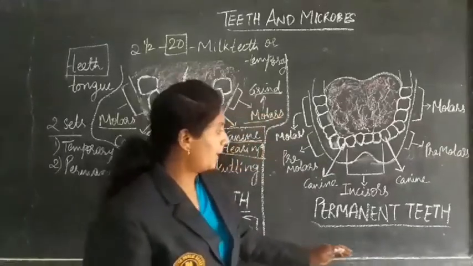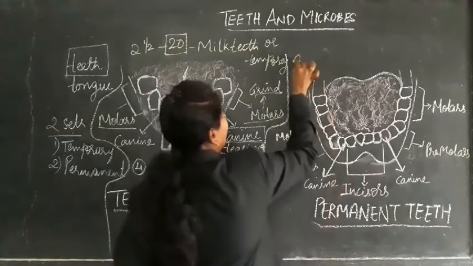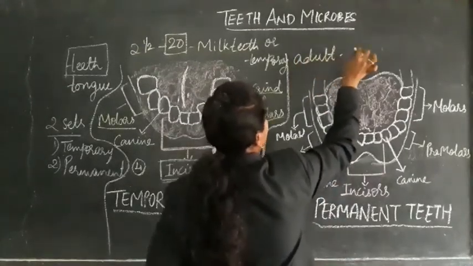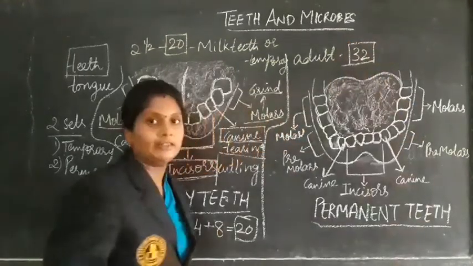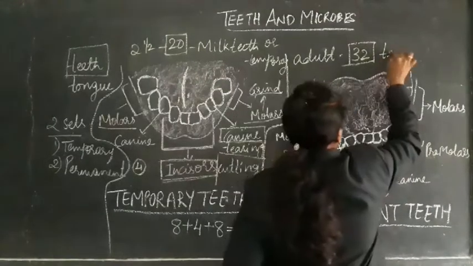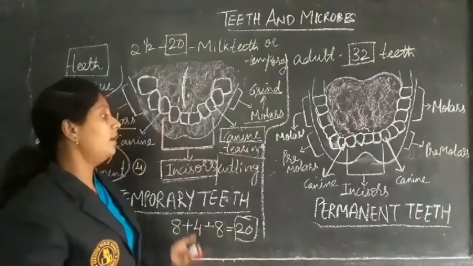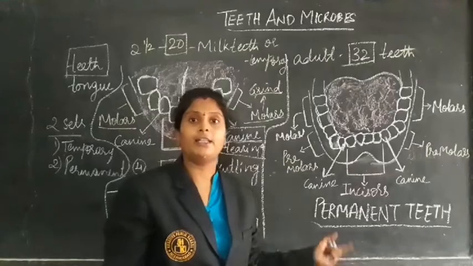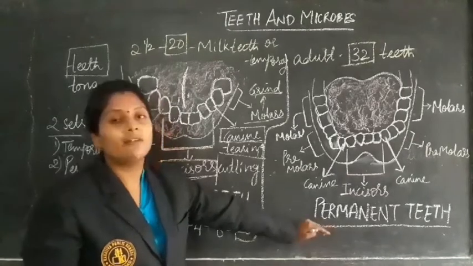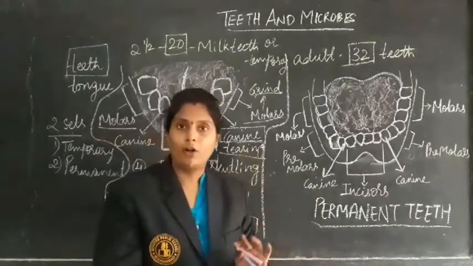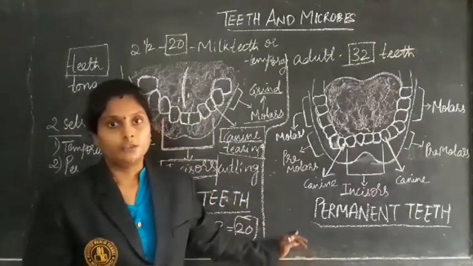Next, coming to the permanent teeth. These permanent teeth we can see in adults. And how many teeth are those? 32 teeth. We can see 32 teeth in adults, and these are permanent. After these temporary teeth fall off, whatever teeth we get again in the place of the old teeth are called permanent teeth. And once these permanent teeth fall off, we won't get a new tooth again in place of that fallen tooth.